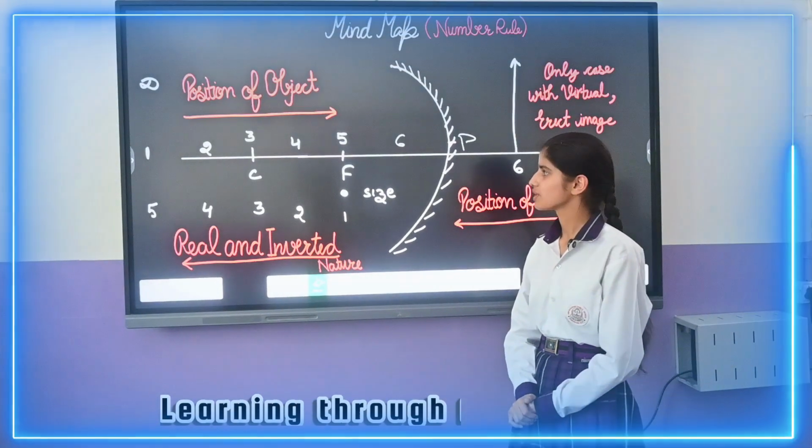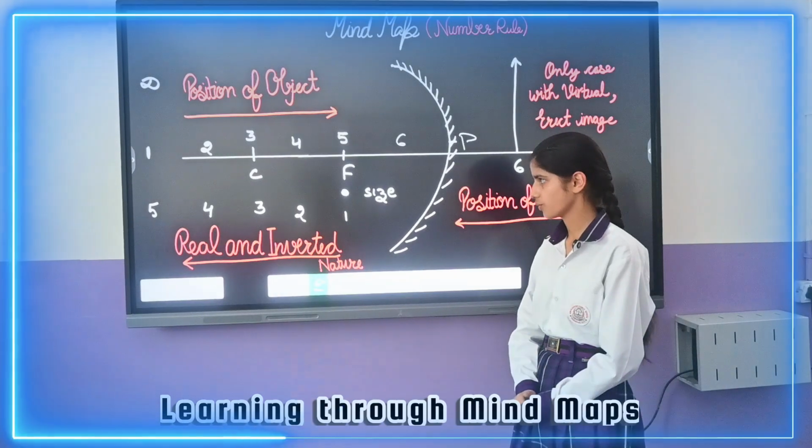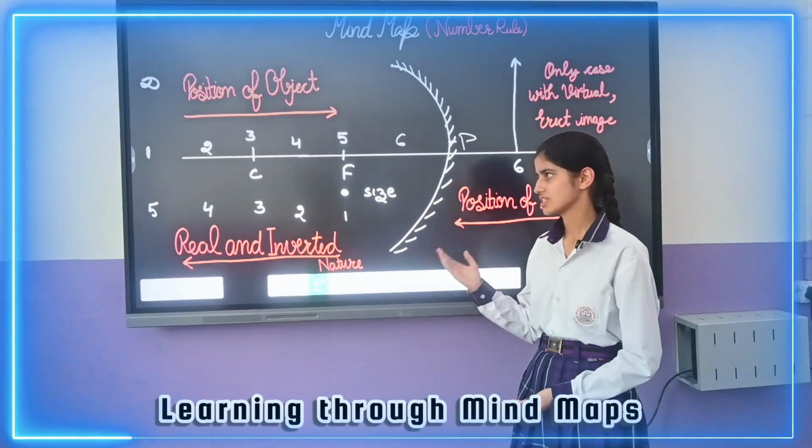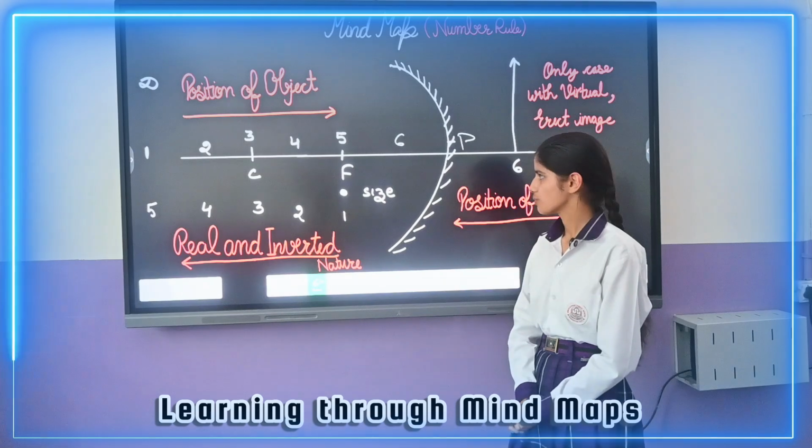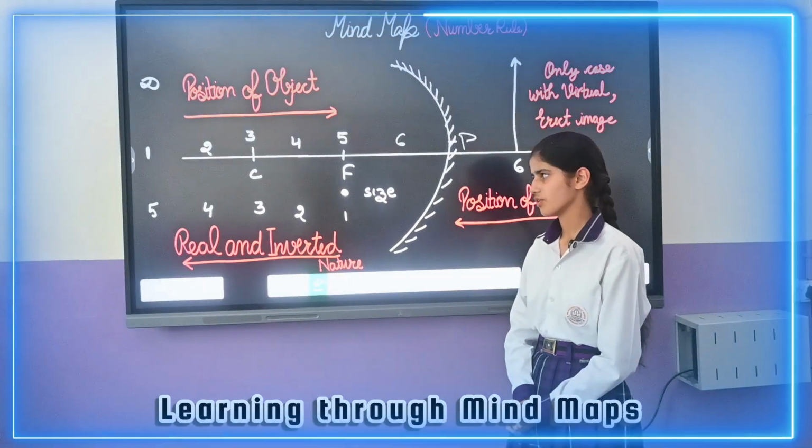When the object is between C and F, which is number 4, the image will be formed beyond C, which is number 4. When the object is at focus, the image will be formed at infinity.